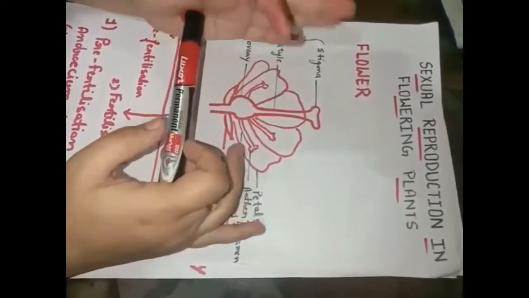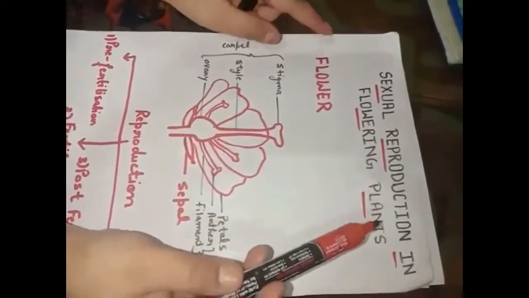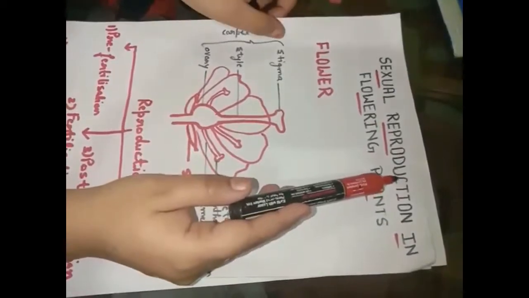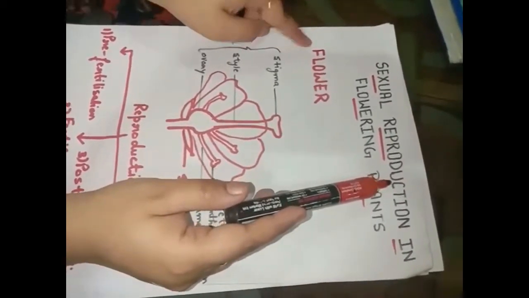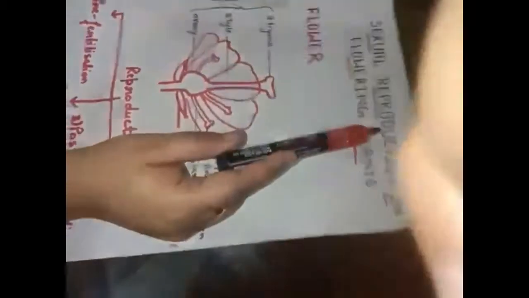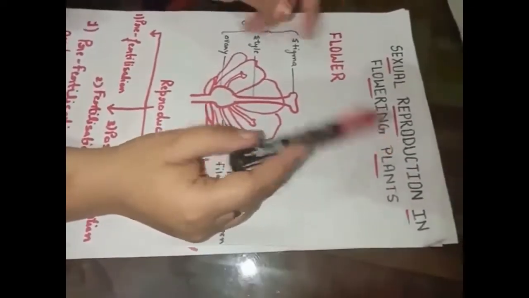Today we will discuss sexual reproduction in flowering plants. Let me first clear the topic. First of all, we have the word reproduction. What does reproduction mean? It is a biological process in which a living organism produces offspring of its own kind.